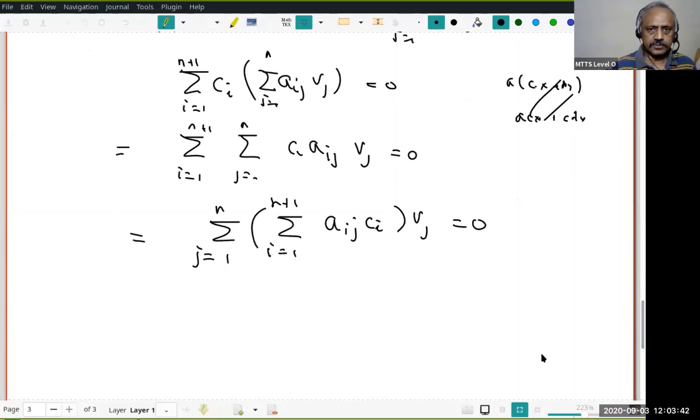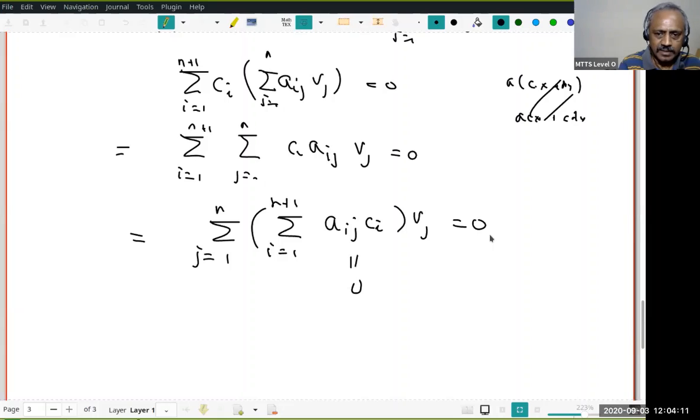Now this is where something occurs to us. So what to look at? We want a homogeneous equation for which C1 to Cn plus 1 must be a solution. I want n equations. Now let's look at that, j running from 1 to n. I want this to be 0. So an idea strikes us: suppose I make whatever is in the bracket equal to 0, then the summation will be 0.